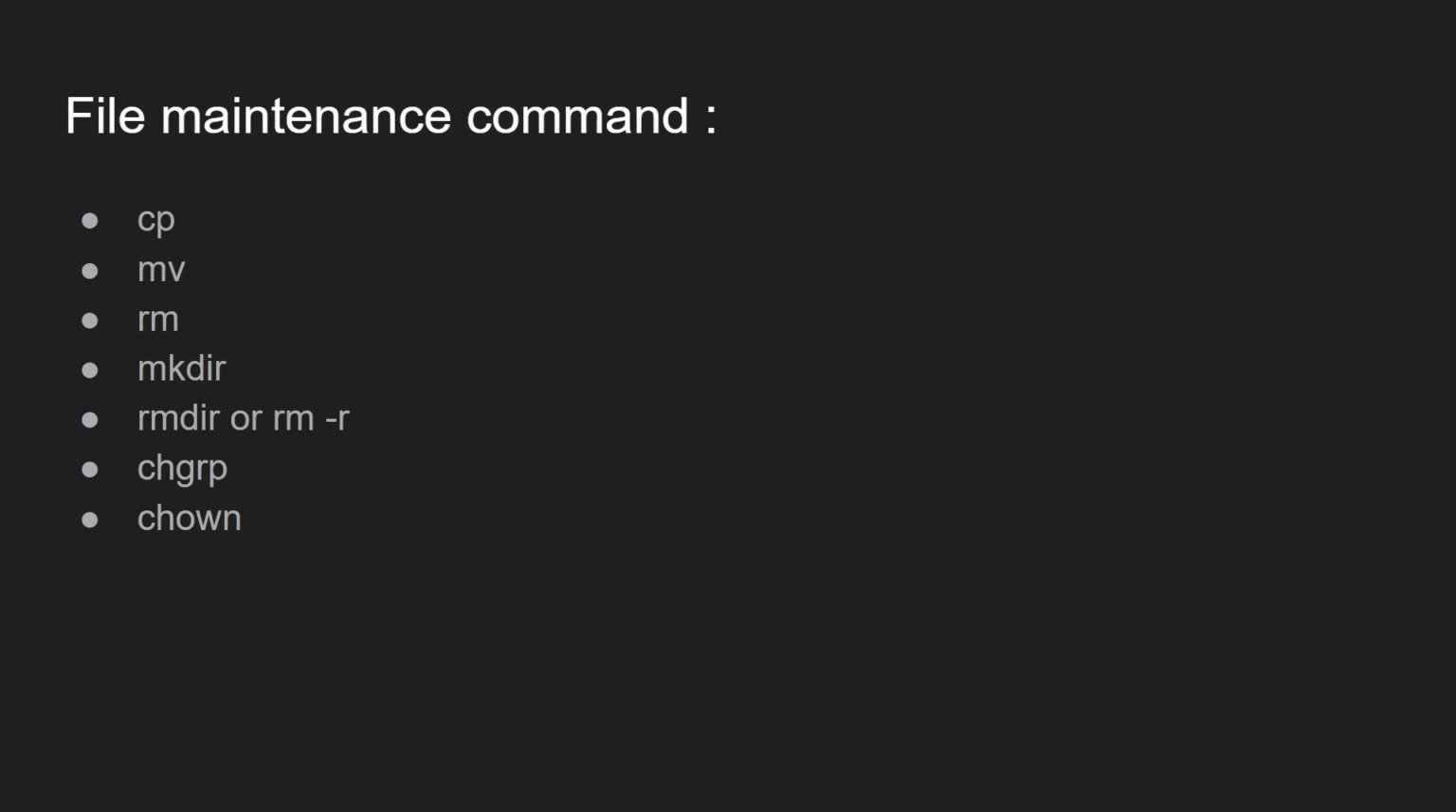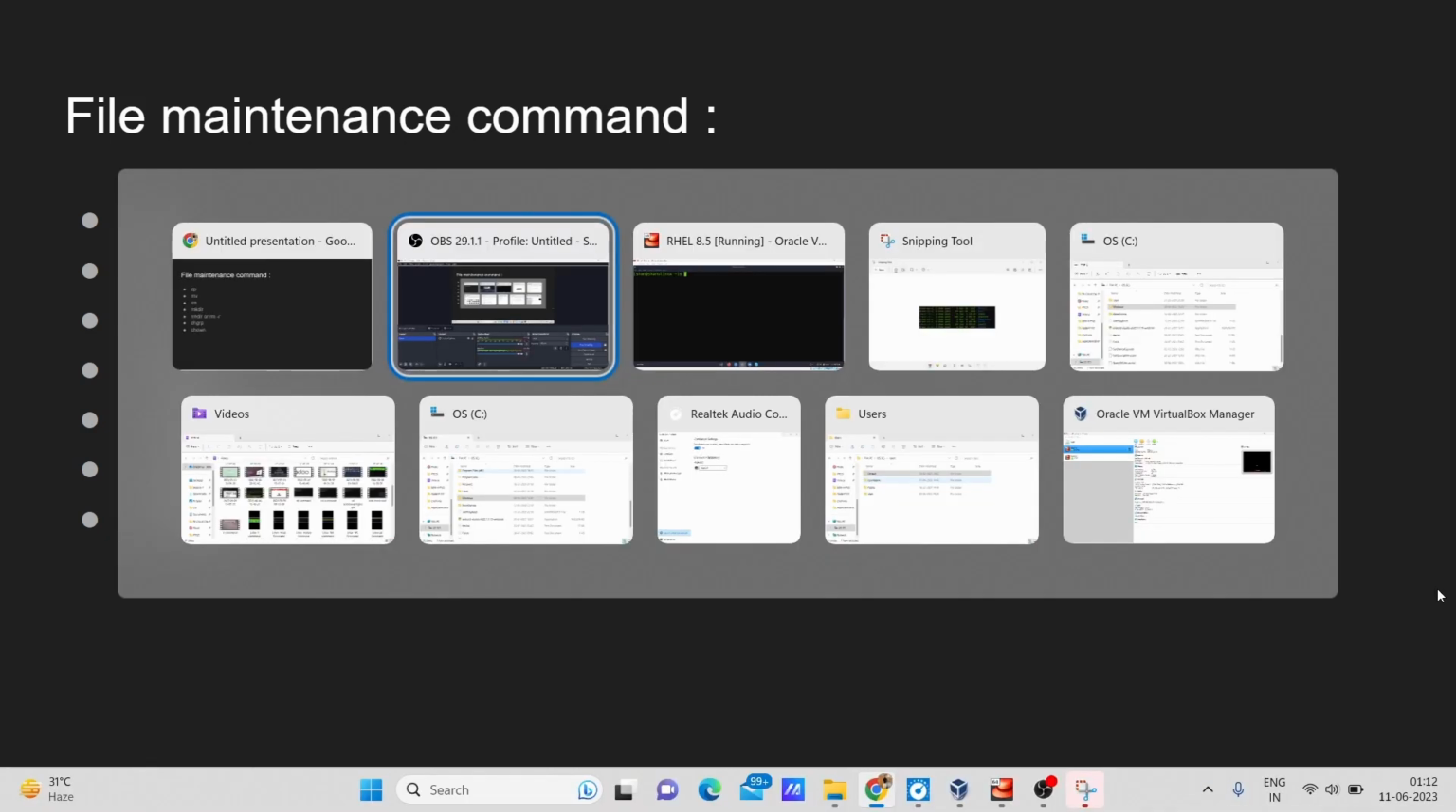Now the next one is chgrp, which is basically used to change the ownership at the group level. And the last one is chown, which is basically used to change the ownership at a user level. So now let's move on to my Linux terminal, and I will show you the live demonstration of these commands.